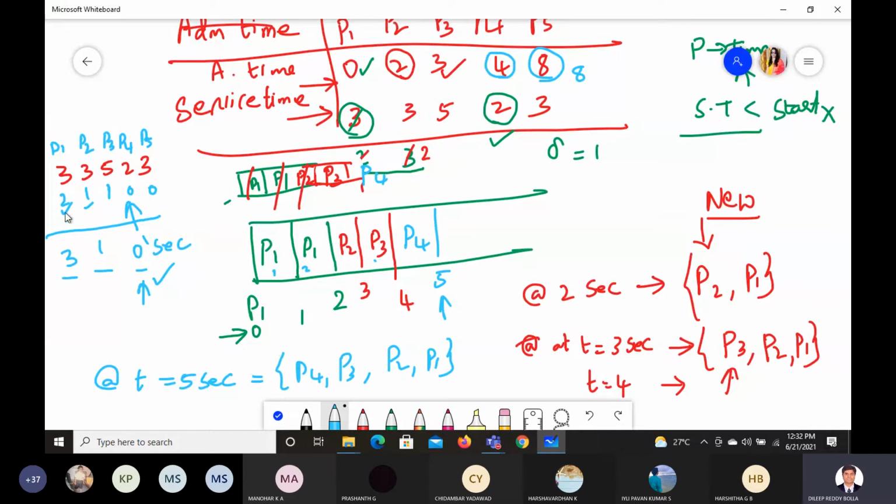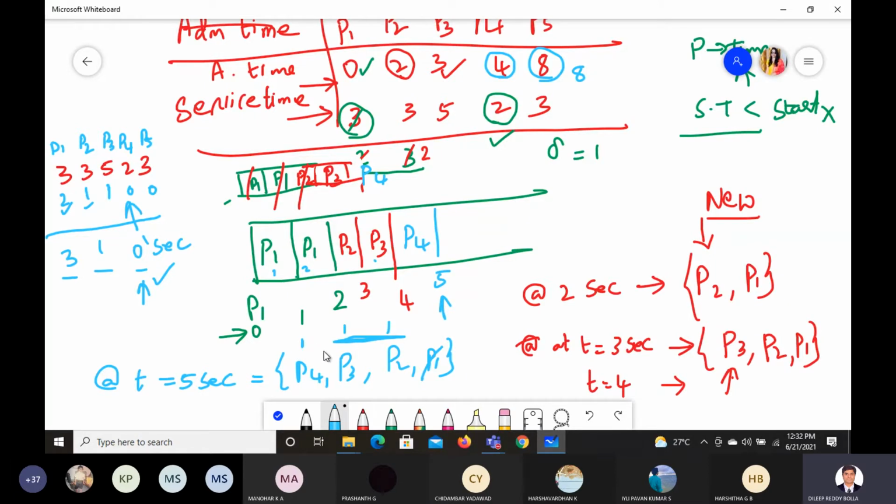So P1 has consumed already 2 seconds, right? So P1 is ruled out. It has taken more time. Now the options are P3 or P2. It has consumed 1 and 1. What about P4? This also consumed 1. So these 3 options we have.